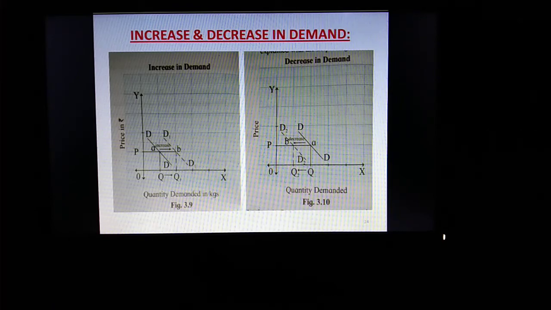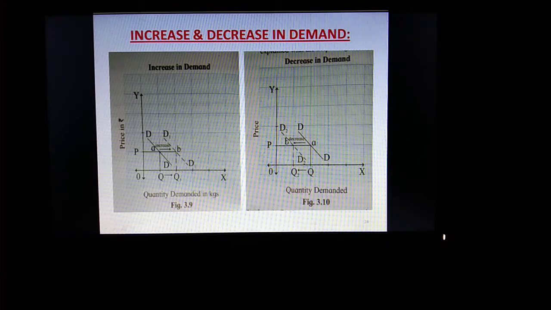Okay, now proceed to decrease in demand. Again same thing, price is measured along y-axis, demand is measured along x-axis. O is the origin, OP was the price, and at price OP, OQ quantity was demanded. OP, OQ, and the intersection was A. Now maybe due to fall in income or fall in population or fall in price of substitute, demand decreases from this DD to D2 D2.